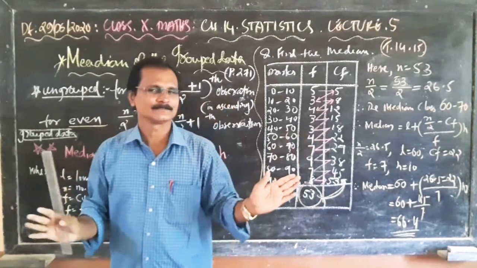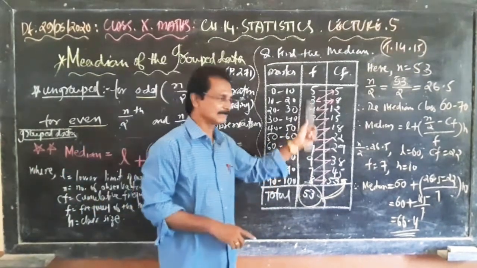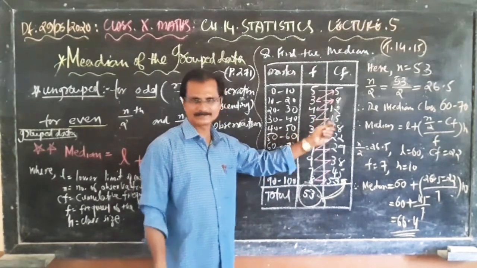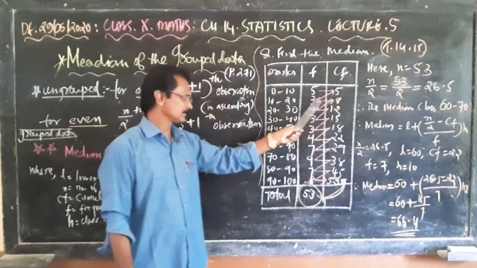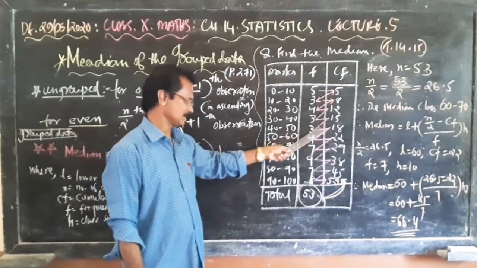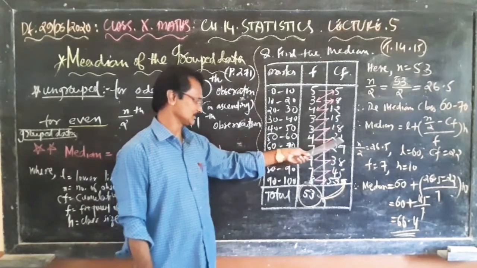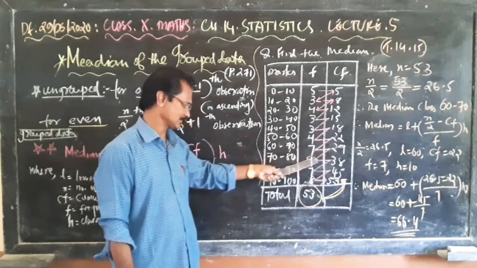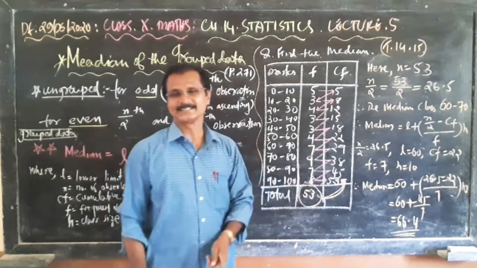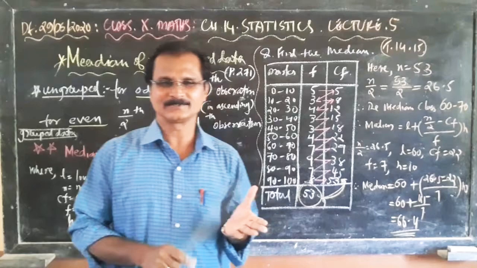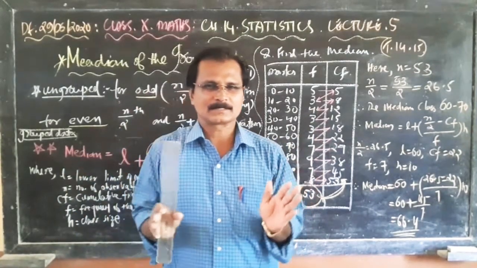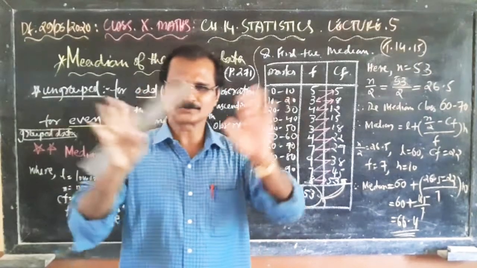Okay, easy? Adding one by one. Again, the first one is 5. You get cumulative frequency and frequency. Then 5 plus 3, 8. 8 plus 4, 12. 12 plus 3, 15. 15 plus 3, 18. 18 plus 4, 22. 22 plus 7, 29. 29 plus 9, 38. 38 plus 7, 45. 45 plus 8, 53. That is our total frequency. That is cumulative frequency. So the construction of the tabular column also finished.